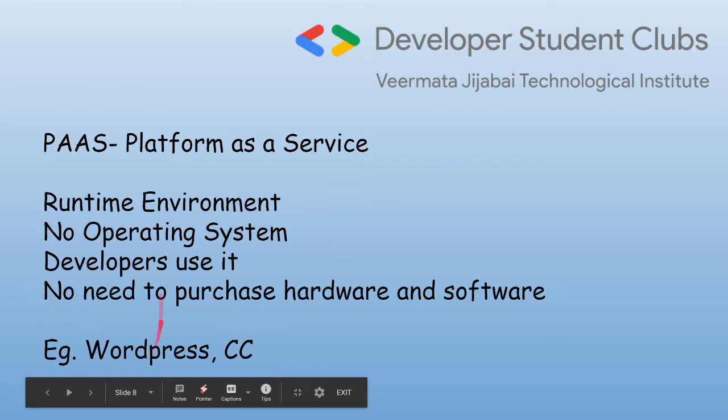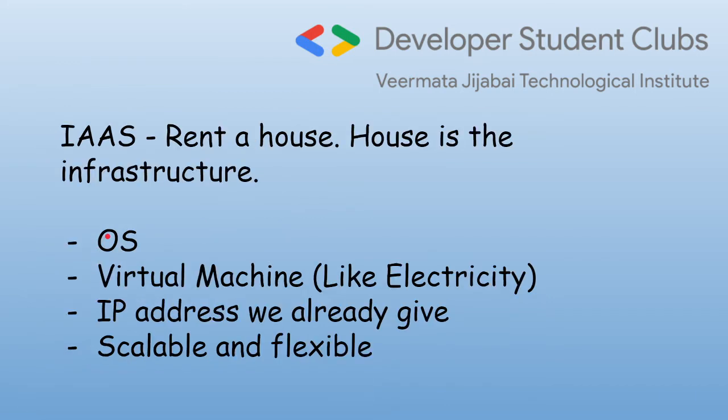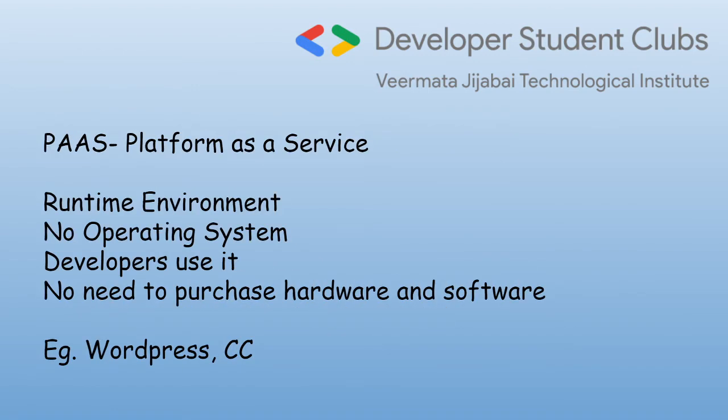So WordPress is done. Now in IaaS, if you remember, you had the option of choosing which operating system you want. You want Windows, you want Linux. But here I don't have the option. Whichever is given to me, I have to use that. It's like in runtime environment, the developers use it. Similar is the case with WordPress, right? We have to have some knowledge to use WordPress and design how our website would look like. So that is platform as a service.